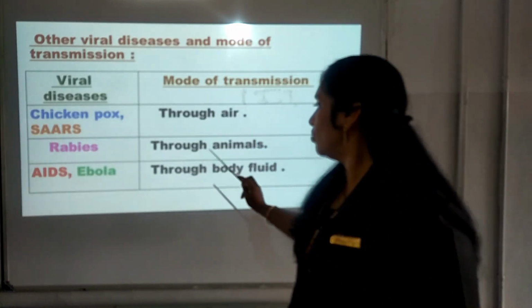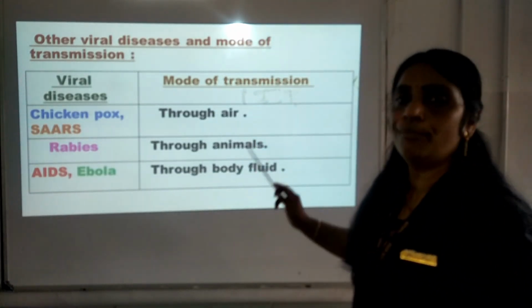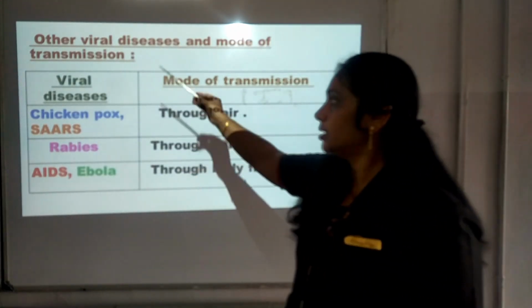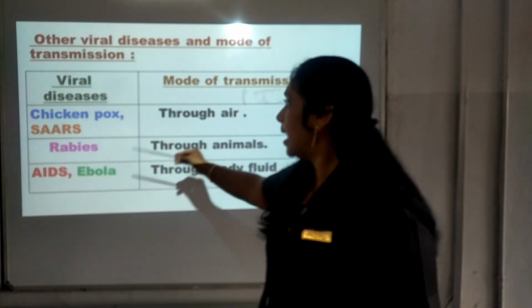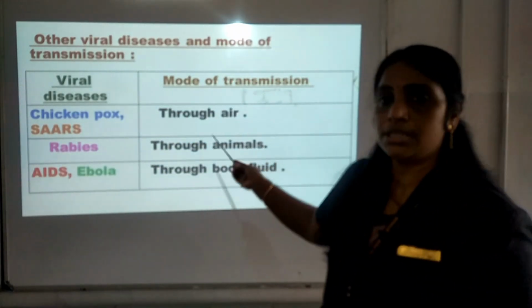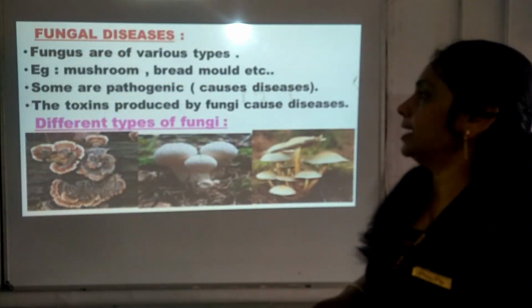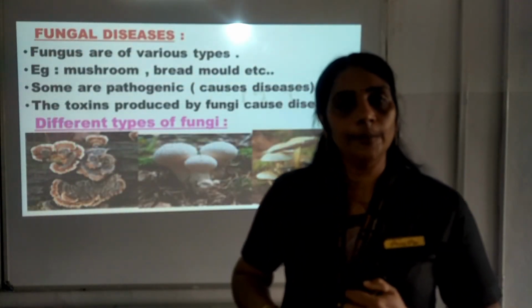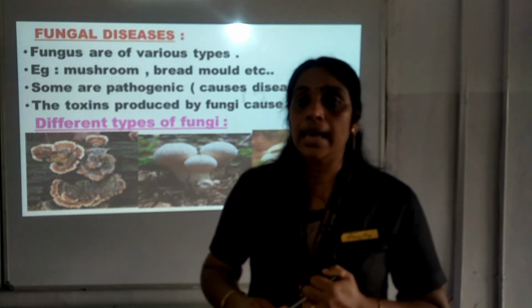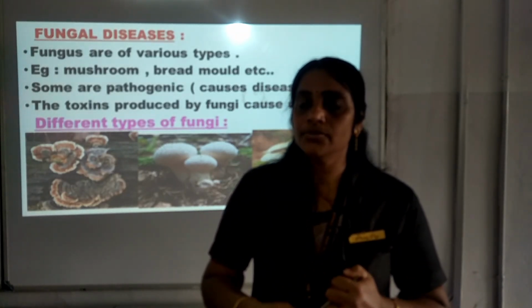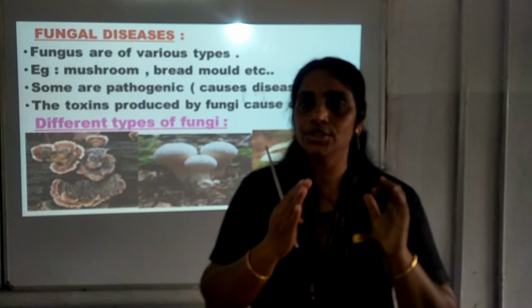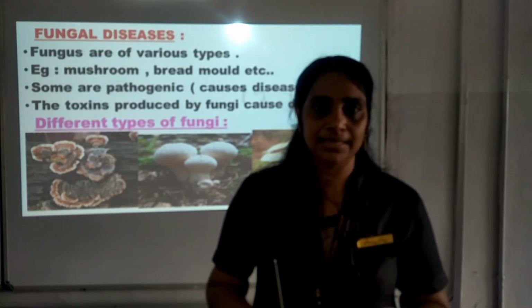AIDS, Ebola, the mode of transmission is through body fluid. So these are the viral diseases and their mode of transmission is again very important, and the children will have to study it. That is about the viral diseases, and in the viral diseases we have studied the main thing related to AIDS, hepatitis, isn't it?